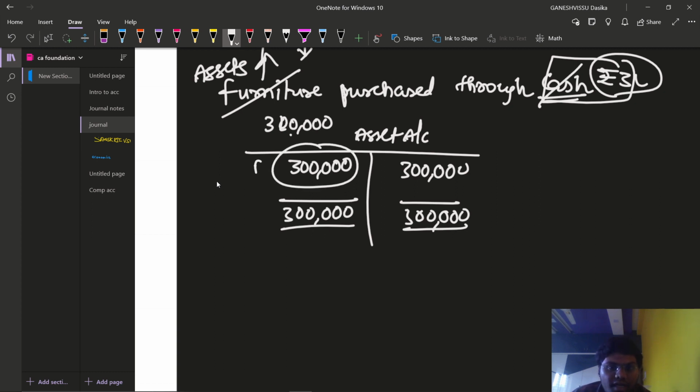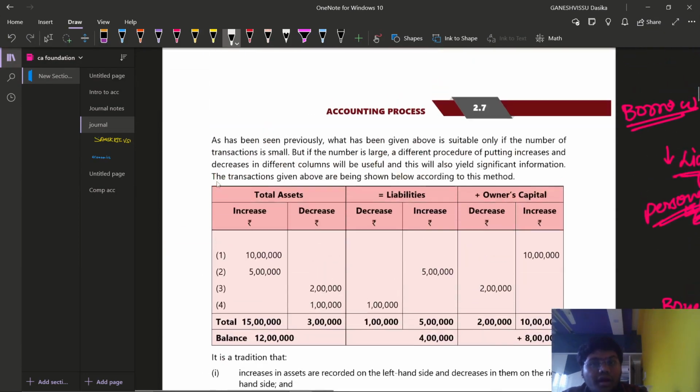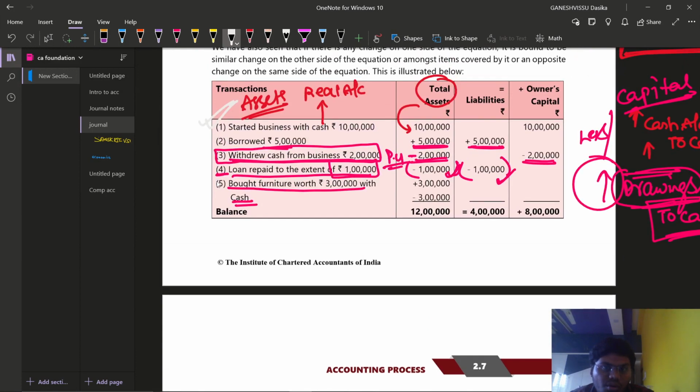We have debited the asset account and also we have credited the cash account. Then there is no change, right? Increasing assets and simultaneously decreasing the same asset value, there will be no change in our accounting equation. This is our transaction: we have brought furniture worth rupees 3 lakhs with cash. They have increased the assets account and also decreased the assets account.